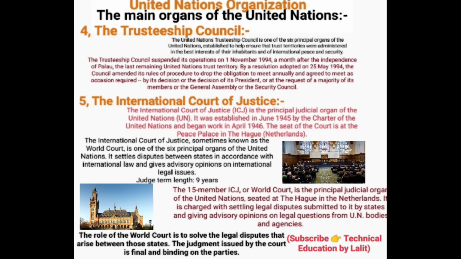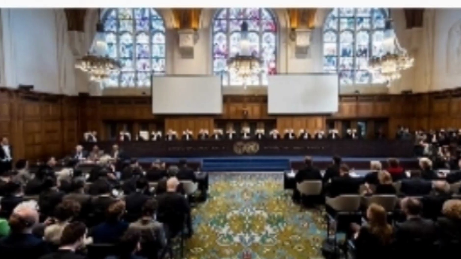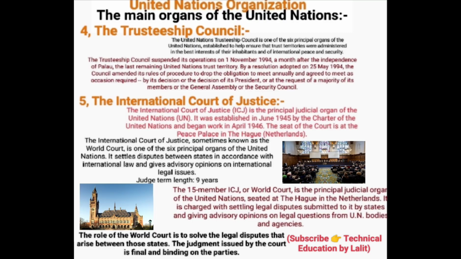Next is the International Court of Justice. The International Court of Justice is the principal judicial organ of the United Nations. It was established in June 1945 by the Charter of the United Nations and began work in April 1946. The seat of the court is at the Peace Palace in The Hague, Netherlands. You see, this is the International Court of Justice.